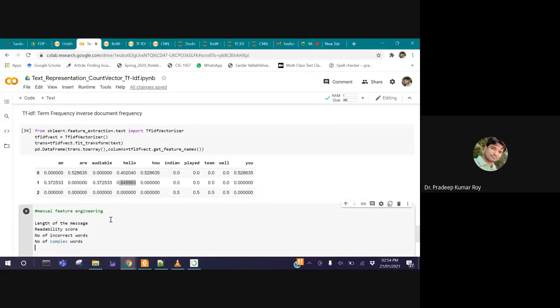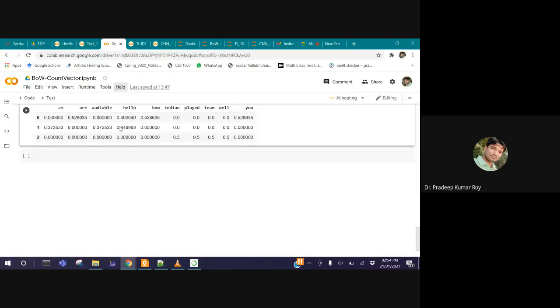Because if you spend a lot of time to find out the correct or required features, still it may not be so useful for the next problem, or the problem you are solving may not fit properly with the extracted features, and then you have to rethink what features to extract. To overcome this, we have some automated feature extraction techniques. We'll come to that point.